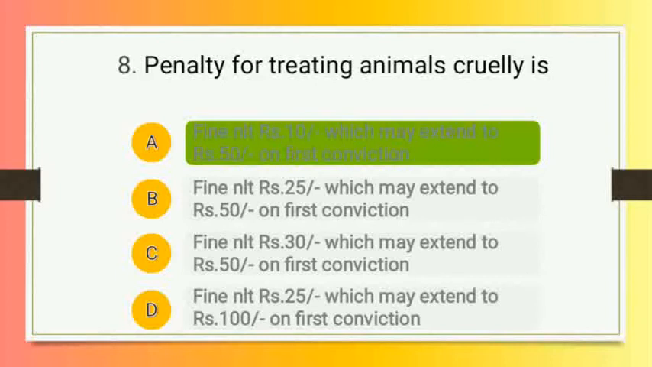However, in case subsequent conviction is committed within 3 years, it is punishable with fine not less than rupees 25 which may extend to rupees 100. Moving to question number 9.